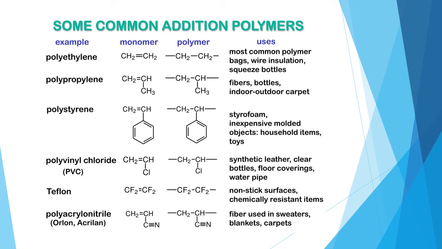Here are a few common examples of addition polymers that are there in your syllabus and that have been asked. Polyethylene: this is the monomer, this is the polymer, right? A square bracket will come and the repeating unit. Where are they used? Polypropylene, polystyrene, polyvinyl chloride, Teflon, polyacrylonitrile, which is also known as acrylan or Orlon, and it has the abbreviation PAN.